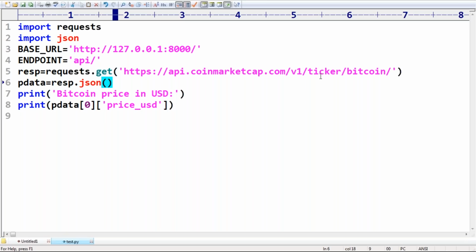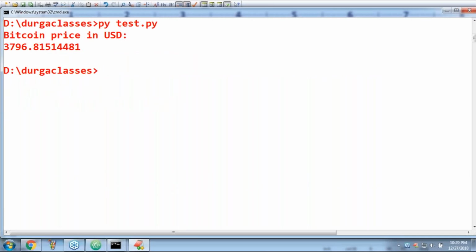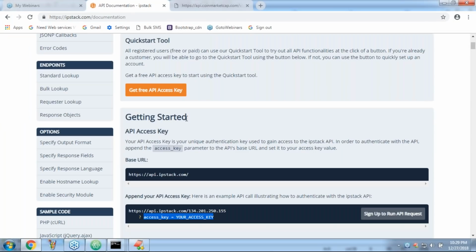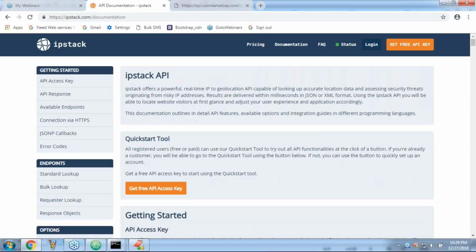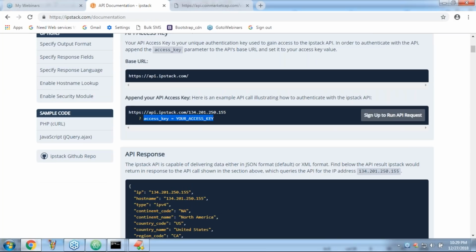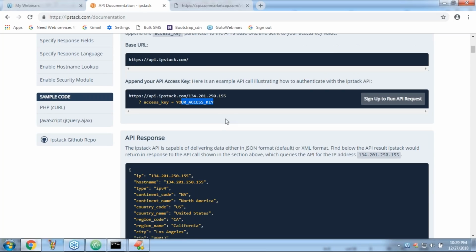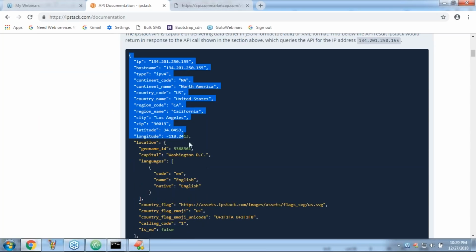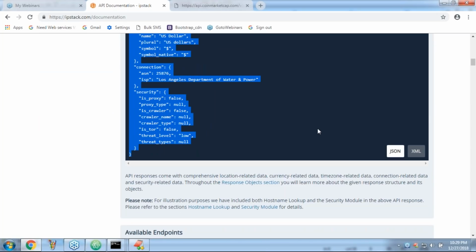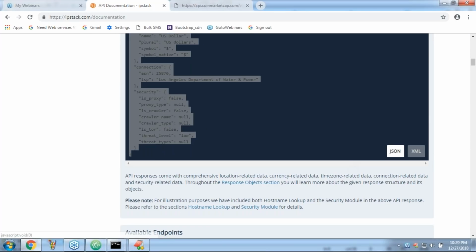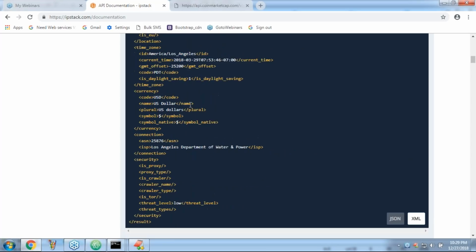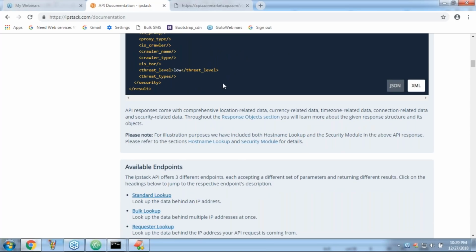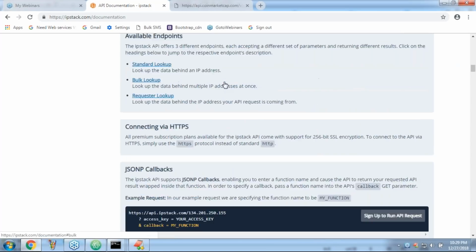Shashank, just for that purpose only I showed the API documentation of IP stack. This is the base URL, this is the endpoint you require to use. If any access key, security key is there, this is the way you have to access. Now you will get a JSON response in this style. If you are not a JSON consumer but an XML consumer, the response is going to come in this style. Better to parse this data, better to use this one.